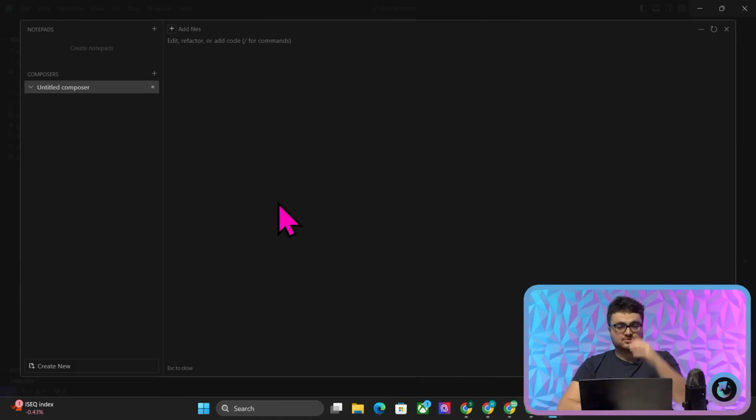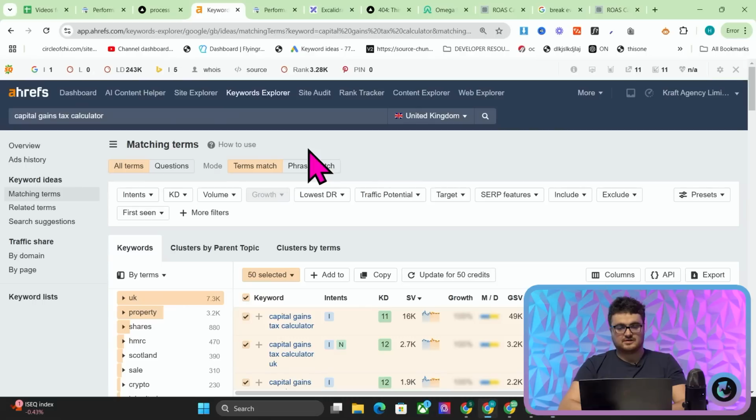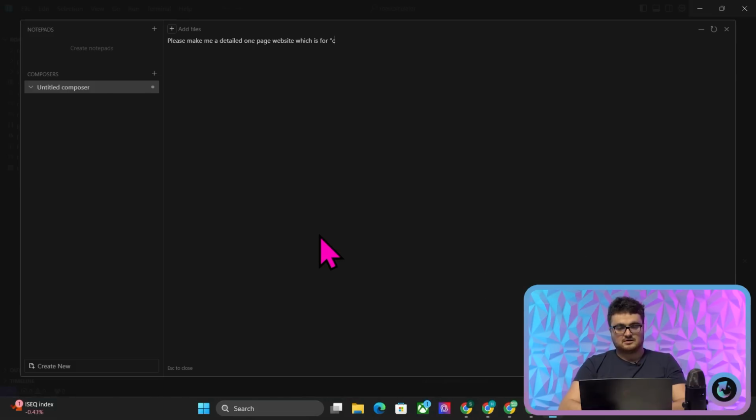And now I'm going to do Control Shift I, and I'm going to say please make me a detailed one-page website, which is for, and then what is it? Capital gains tax calculator.